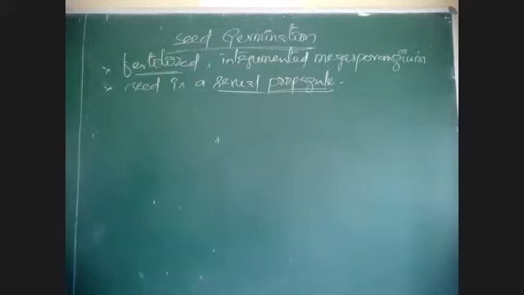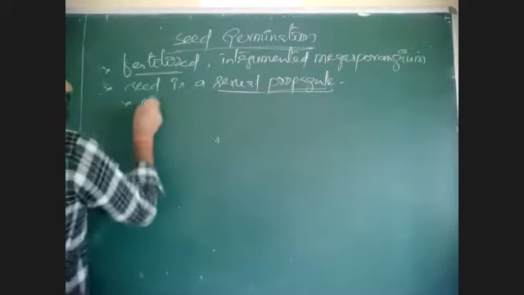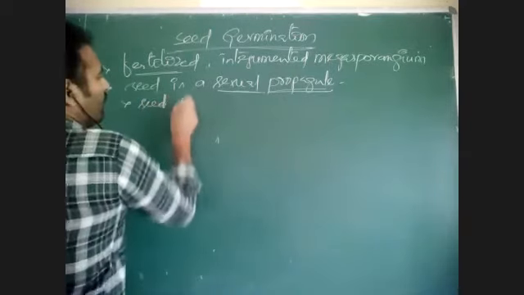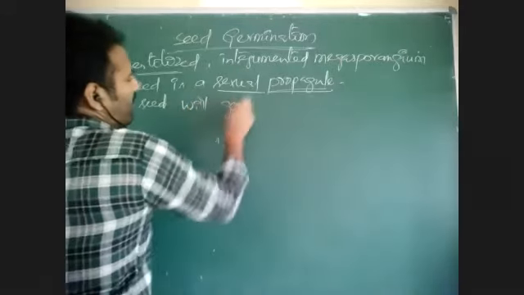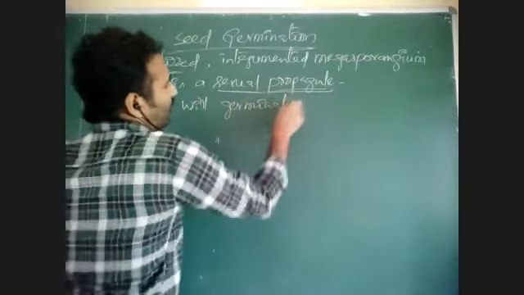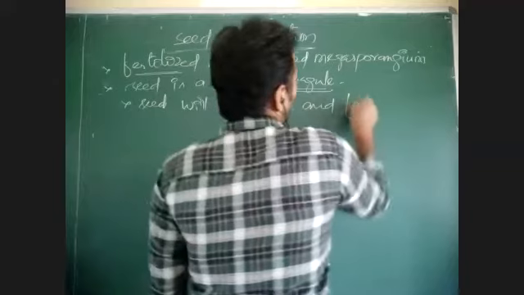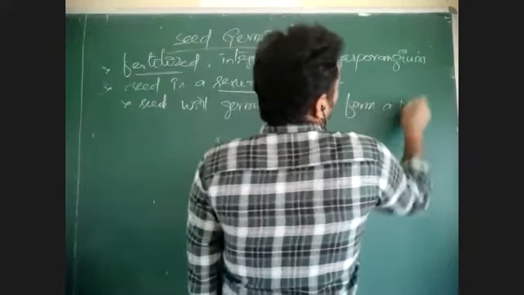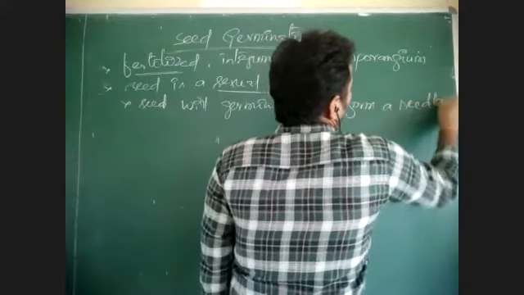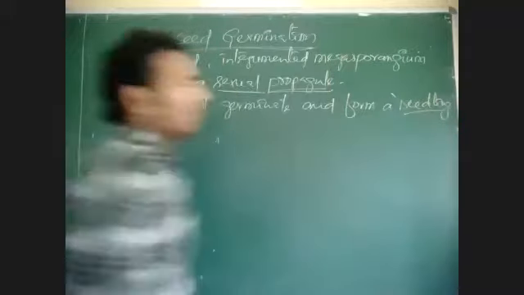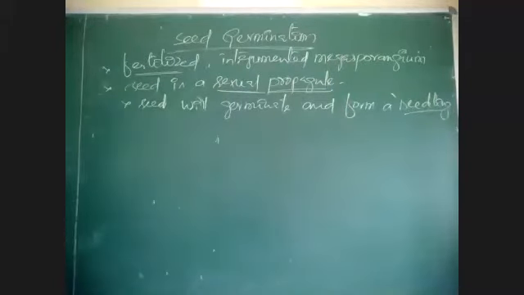Okay, this sexual propagule, this seed will germinate and form a seedling. A seedling is formed when the embryo of the seed is germinated and there is formation of a shoot system and root system. Then the process is called as what?